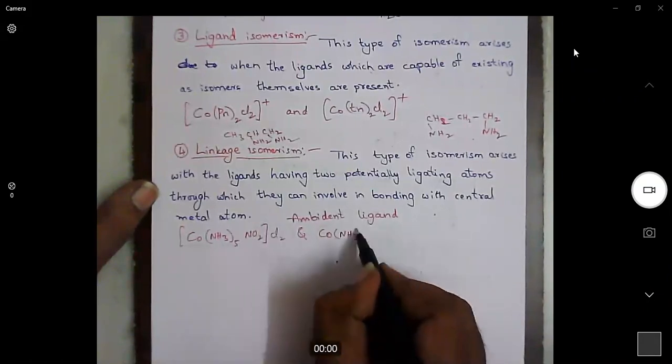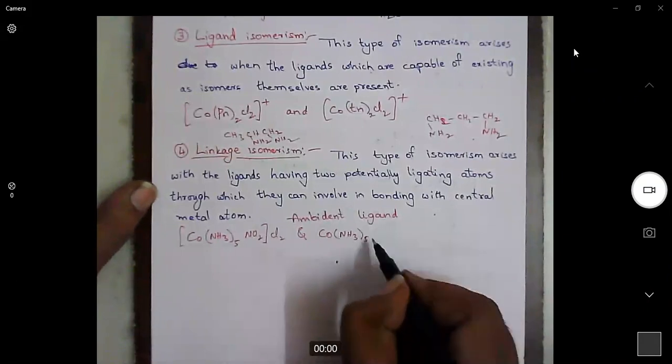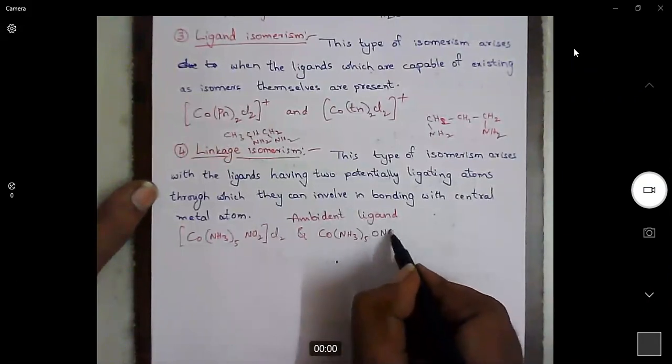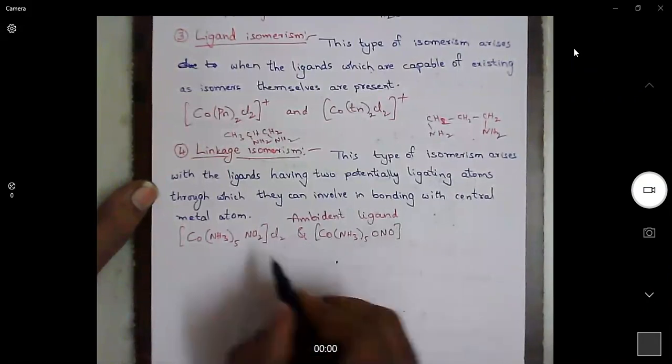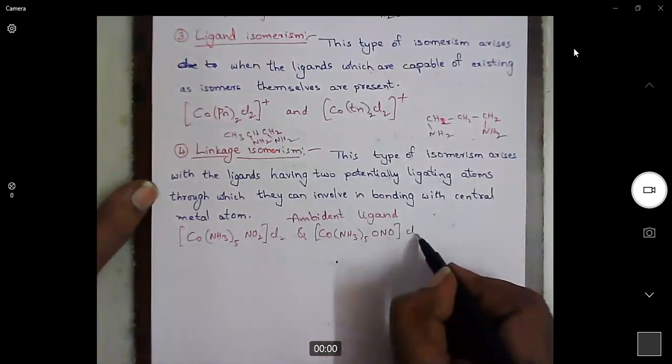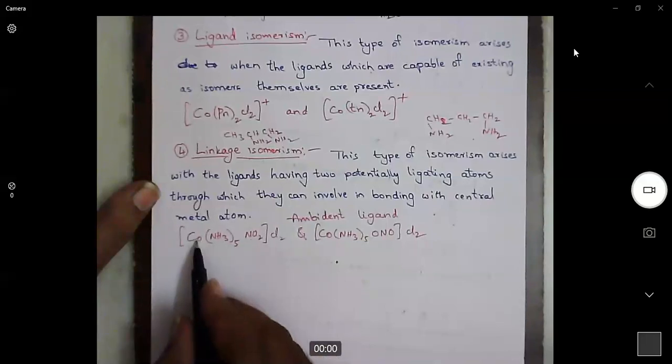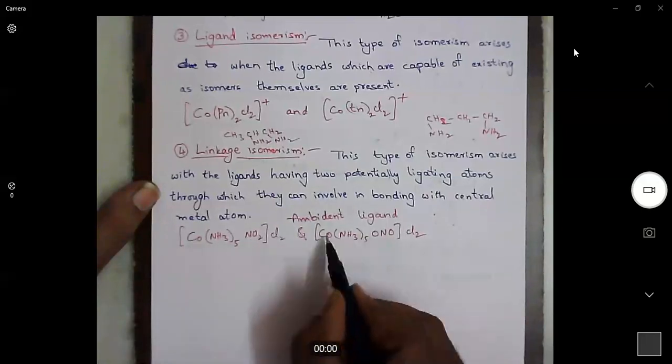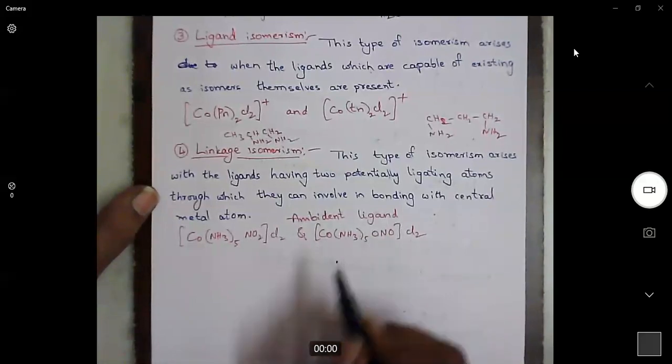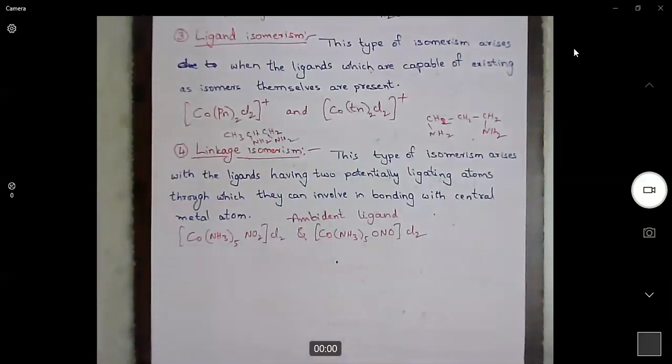So that means the nitro group is an ambident ligand. So if a complex contains a nitro group, then it will exhibit linkage isomerism. In this case, bonding is through nitrogen. Nitrogen and the metal atom have a bond, whereas in this complex, oxygen and cobalt metal have bonds. So this is an example for linkage isomerism. Linkage, that means isomerism through linkage.